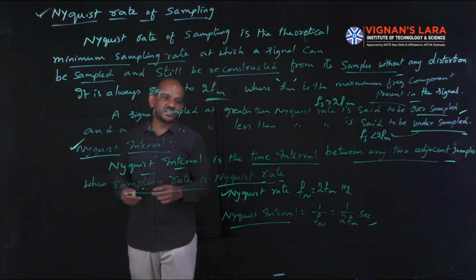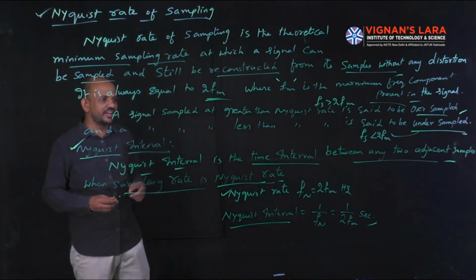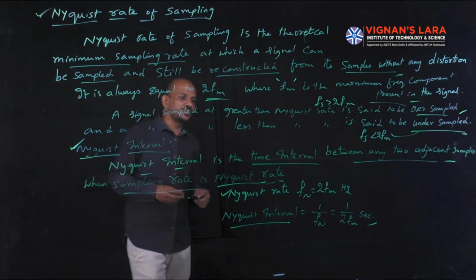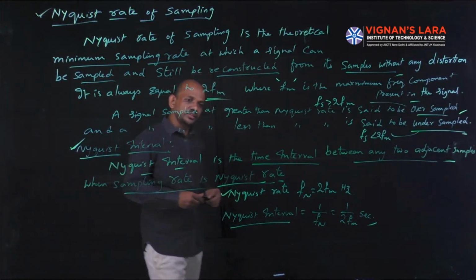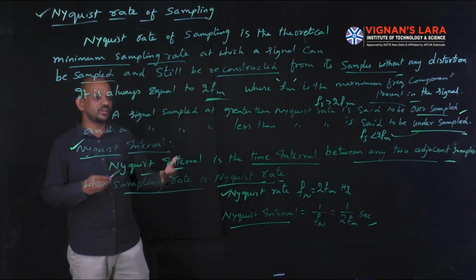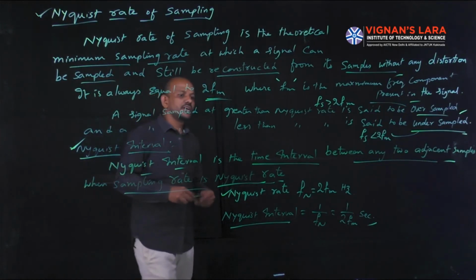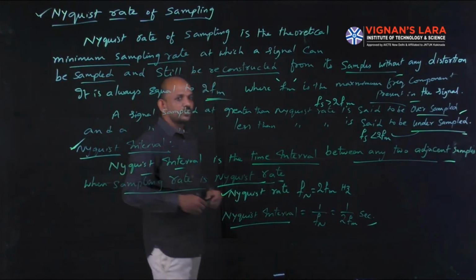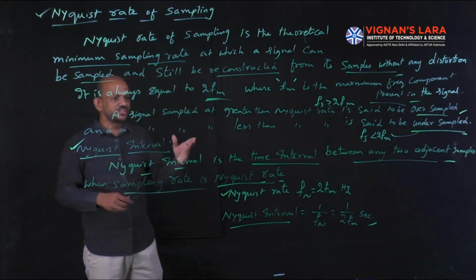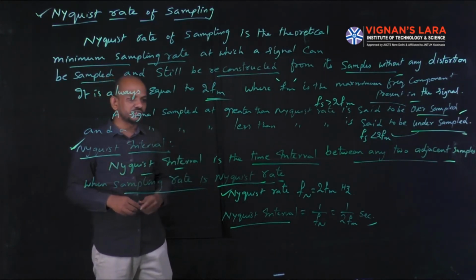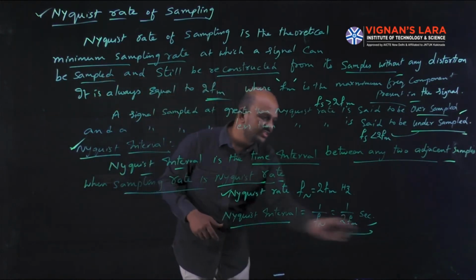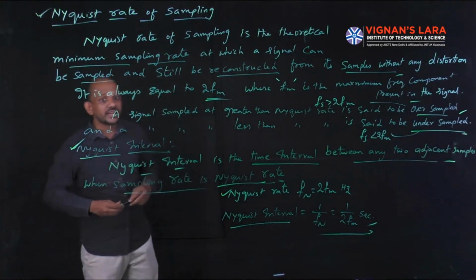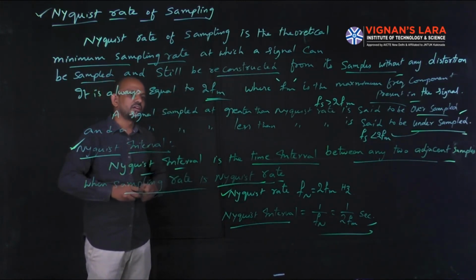So Nyquist rate is represented with f suffix n, which is equal to 2 FM Hz, and Nyquist interval is equal to 1 by Fn, that is the inverse of Nyquist rate, and that will be equal to 1 by 2 FM seconds, where Hz is the unit of Nyquist rate and seconds is the unit of Nyquist interval. So this is the explanation about Nyquist rate and Nyquist interval of sampling.